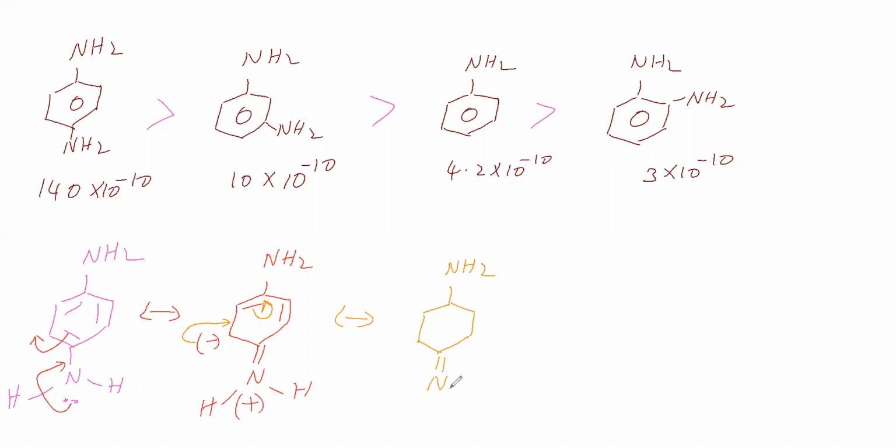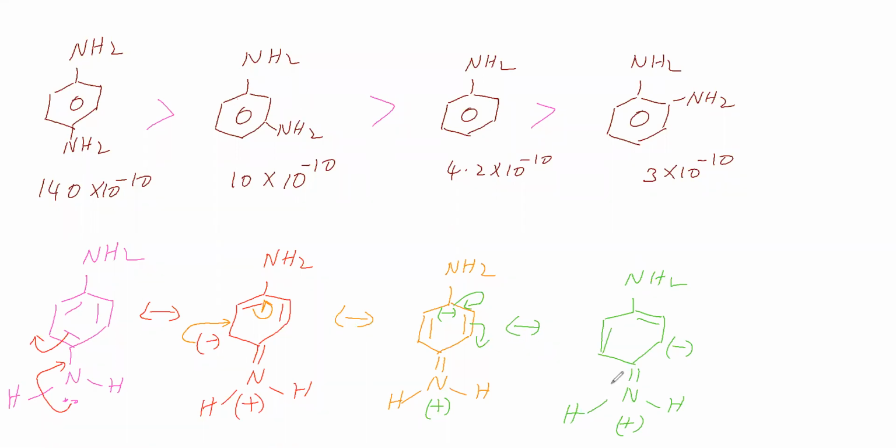Here, double bond, NH2. Here the negative charge becomes a pi bond. Here the pi bond is there. Next we will give this carbon a negative charge and this nitrogen a positive charge. In the next resonance structure, the negative charge becomes a pi bond here, and the pi bond becomes a negative charge here. So here NH2. Here double bond, NH2, and that plus charge will give a pi bond. Here negative charge. These are the resonance structures of para amino aniline.